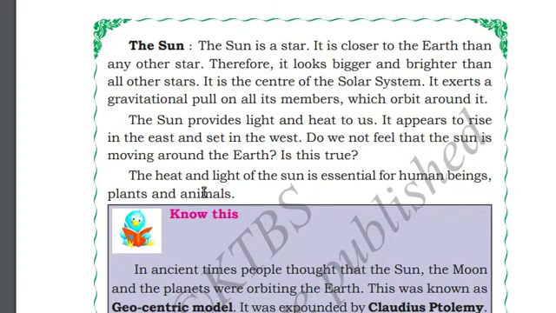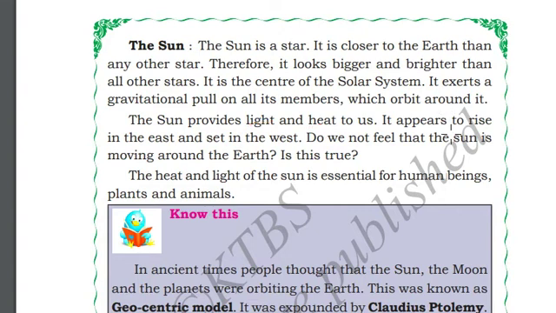In the solar system, the Sun is located at the center. The Sun exerts a gravitational pull on all its members which are revolving around it. Even if some objects come from another place, the Sun will have a gravitational pull effect on that object also. The Sun provides light and heat. There are nuclear reactions happening in the Sun. Consequently, light and heat are a product of those reactions.